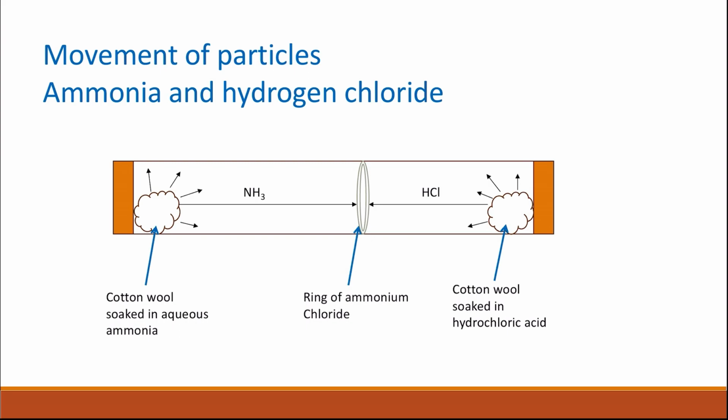This is because the ammonia particles are lighter and they are faster to move and diffuse through the air than the hydrochloric acid, so they travel a longer distance than hydrochloric acid and they meet nearer to the cotton wool soaked in hydrochloric acid. This is all due to the random motion of the particles and their diffusion through air.